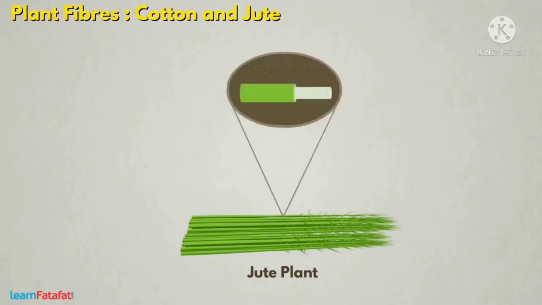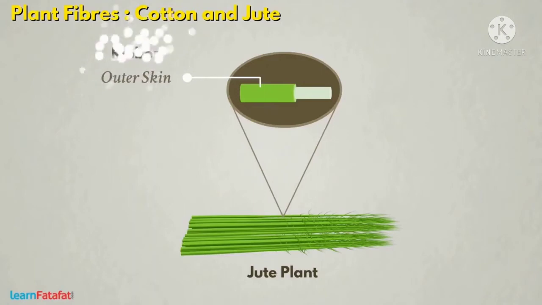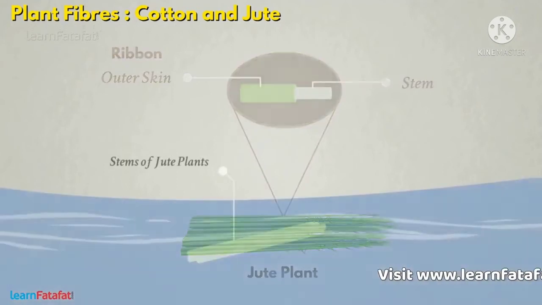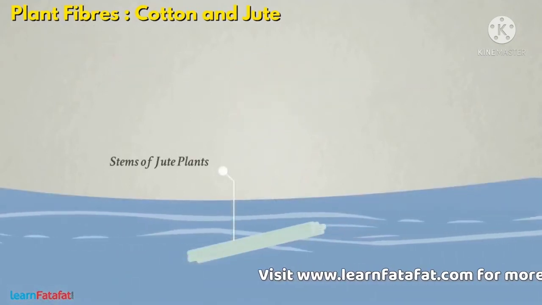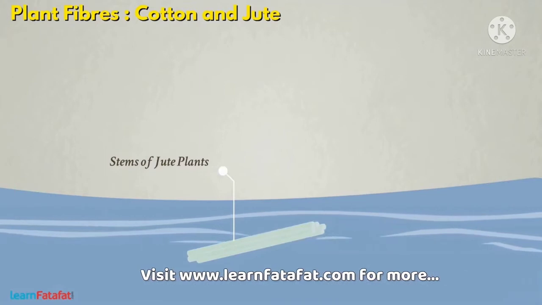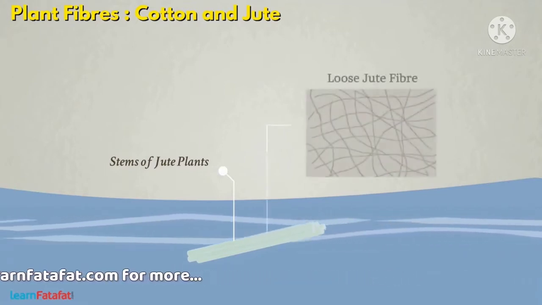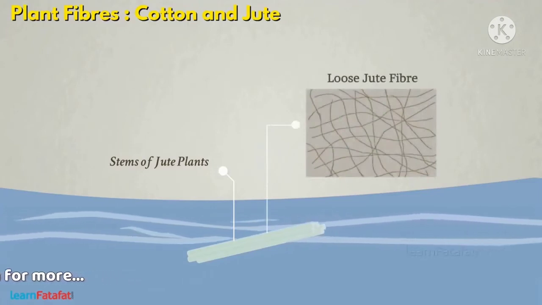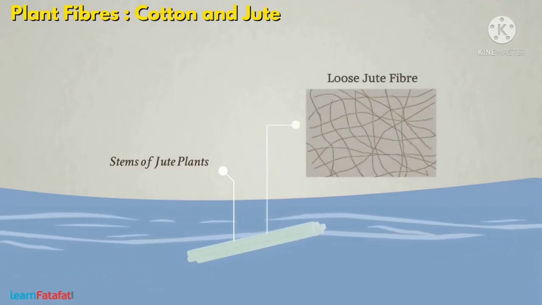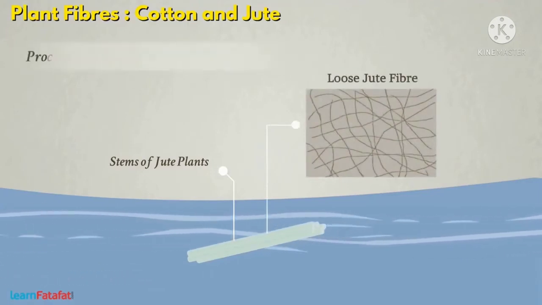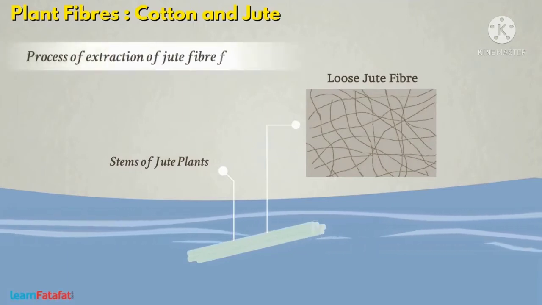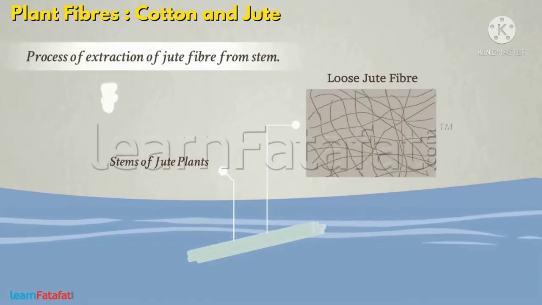Jute fibers are obtained from the outer skin of jute plants called ribbon. Fibers are also obtained from the stem of jute plants. Stems of jute plants are bundled and kept in soft running water for a few days. During this time, the fibers become loose from the stem and can be easily separated. The process of extraction of jute fiber from the stem is called retting.